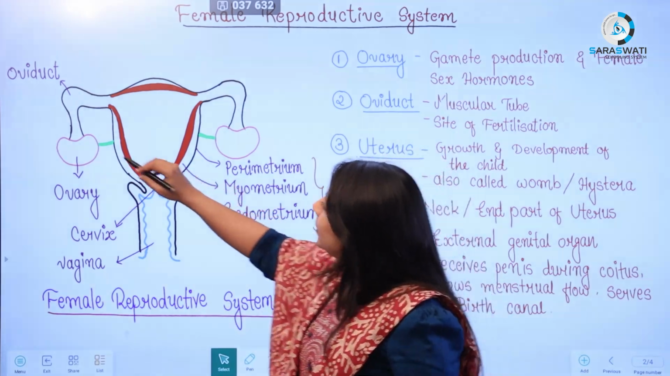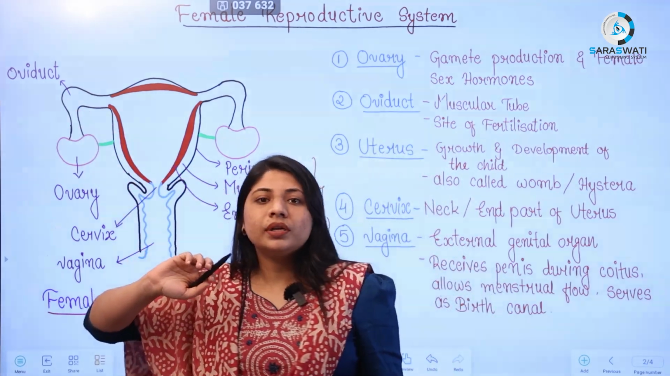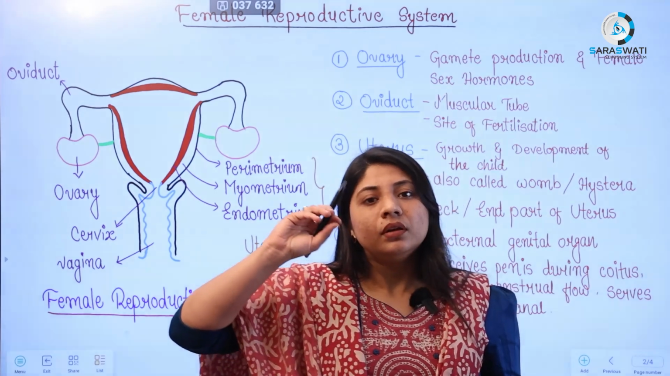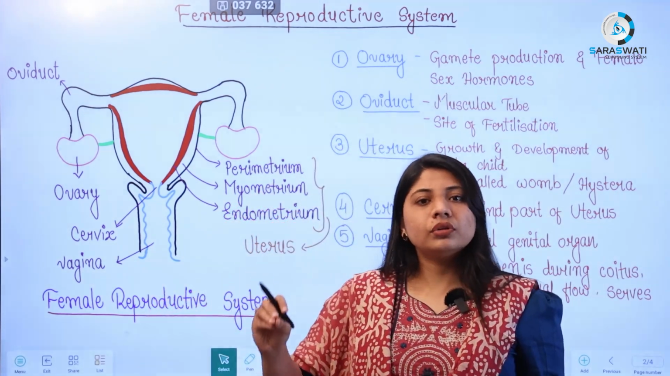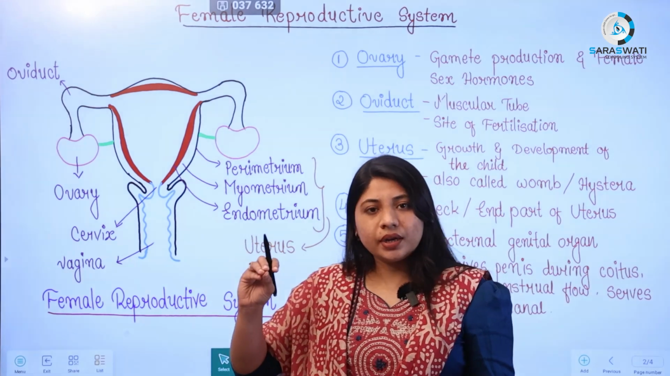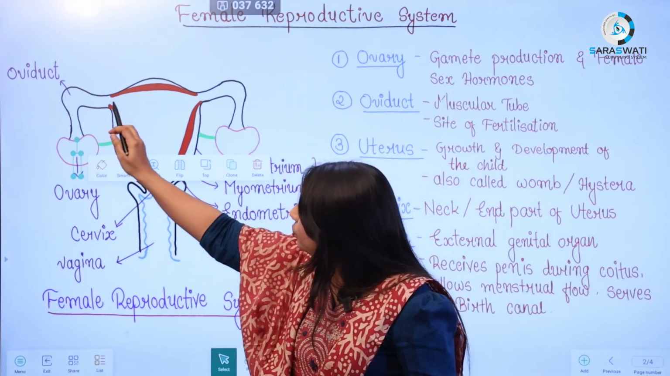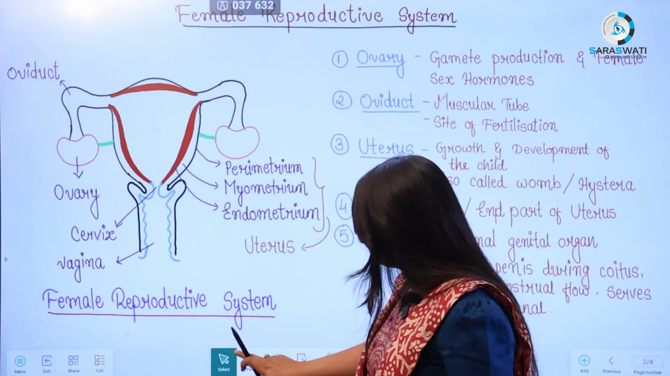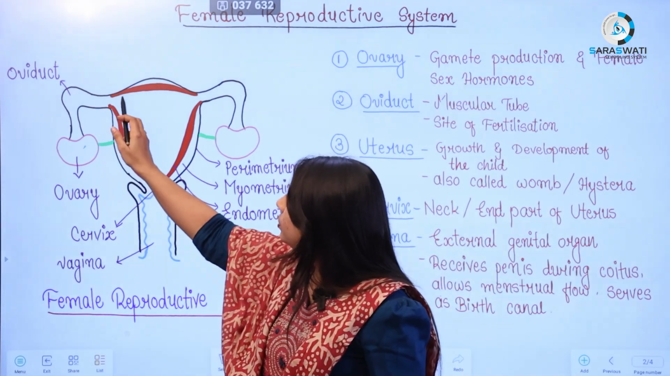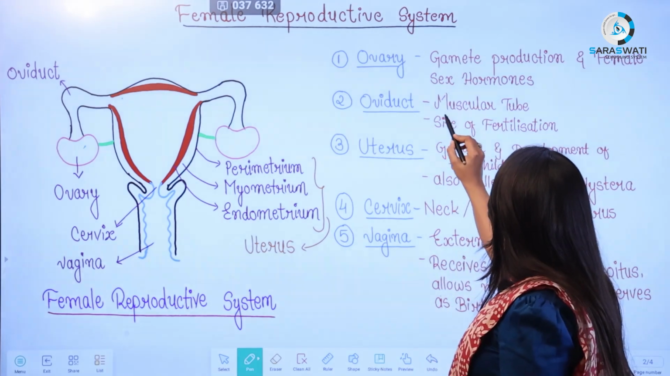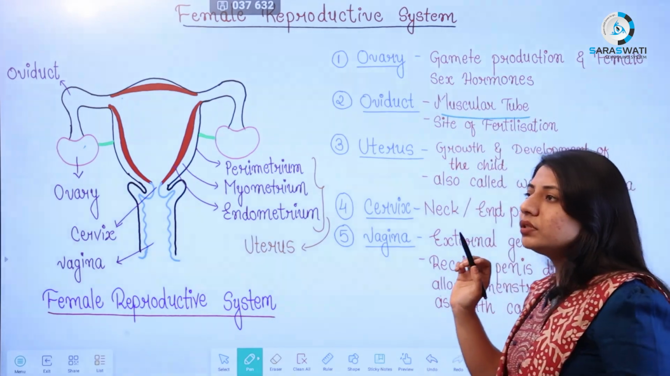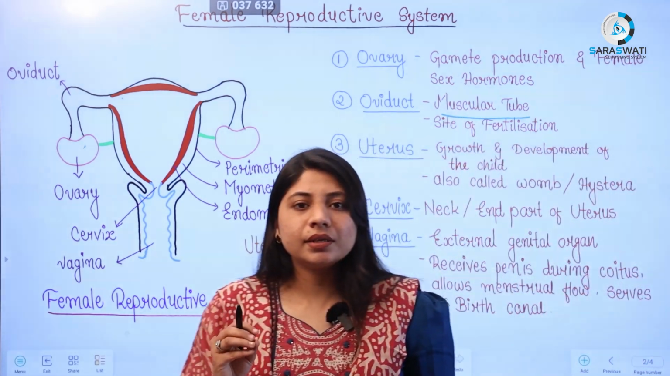Now the next one is the oviduct, also known as the fallopian tube. Two ovaries are there, so there are two oviducts or fallopian tubes, which connect the ovary to the uterus. It is a muscular tube, known as the site of fertilization.